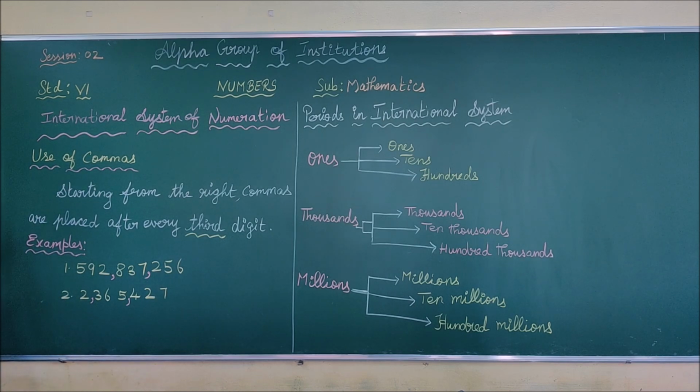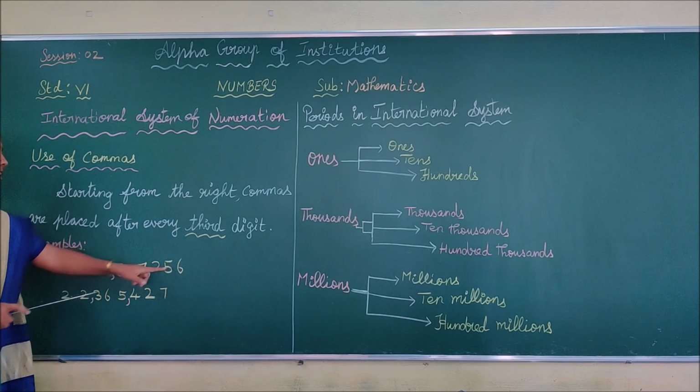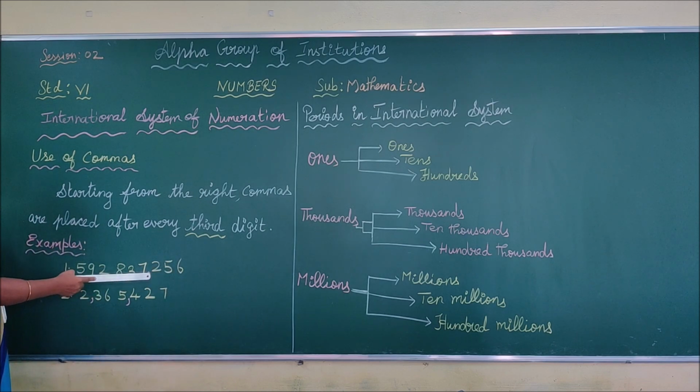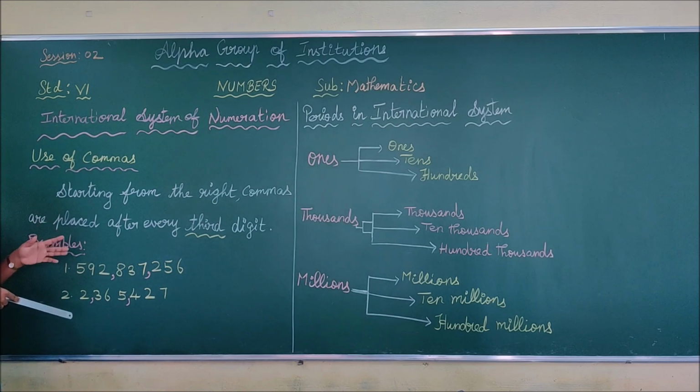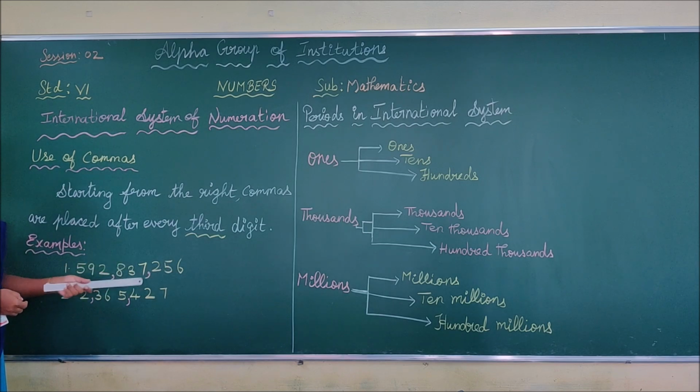In the Indian system of numeration, starting from the right, after the first digit we place the first comma, and then after every two digits we place the commas. But in the international system of numeration, for every three digits you use the commas. I hope you are very clear about the use of commas in the international system of numeration.